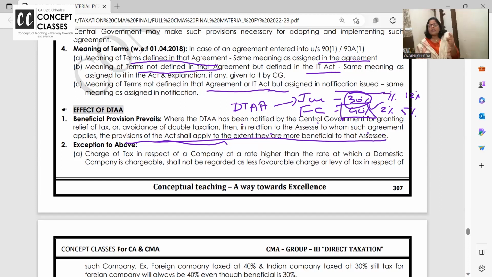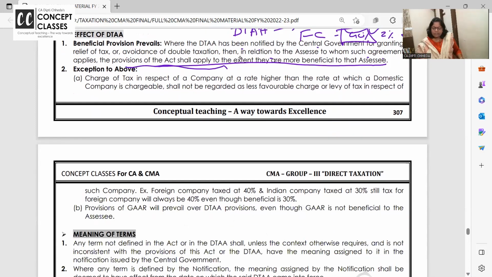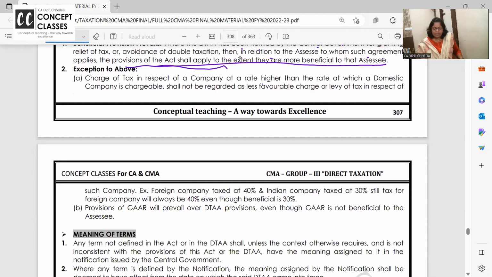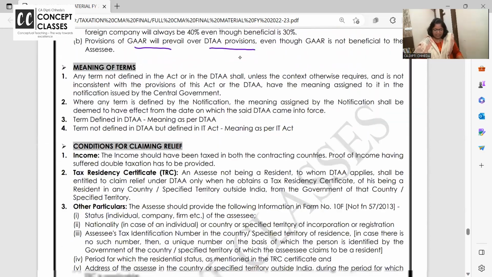If 40% is not considered less beneficial. Charge of tax in respect of a company at a higher rate than a domestic company shall not be regarded as less favorable. So a foreign company has to pay the tax at 40%, and provisions of GAAR will prevail over DTA. Okay? You will say, ma'am, GAAR is not beneficial for SSC, it is declaring everything impermissible, so we will go with DTA. It doesn't work like that. DTA cannot override GAAR. Okay, right.